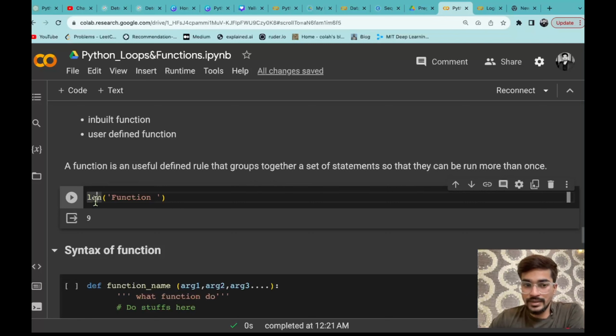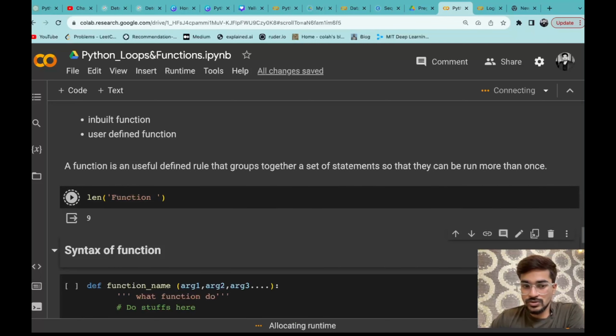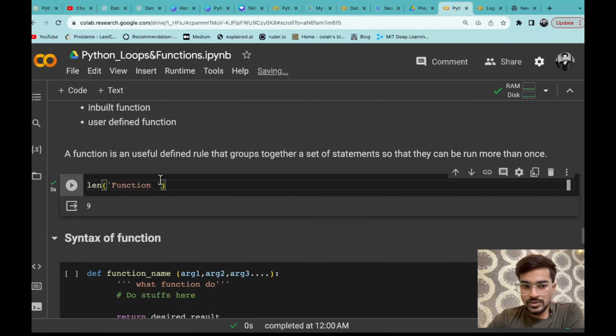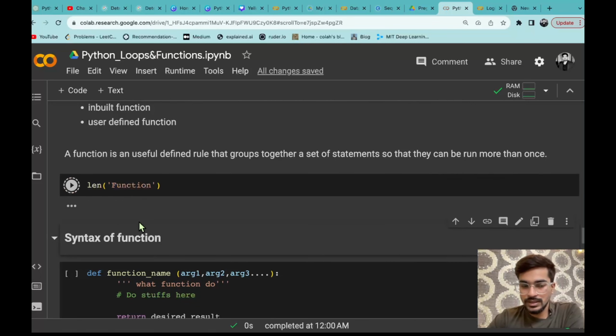For example, len, if I just pass any string to a len function, what it will do? It will just return the count of the characters we have. So let's say in function along with a space. So you need to take care of that there is a space also. If I just run that, it will return what? It will return 9 because you can see functions is having 8 characters and there is a space in between. So if I just remove that space, it will now return 8.